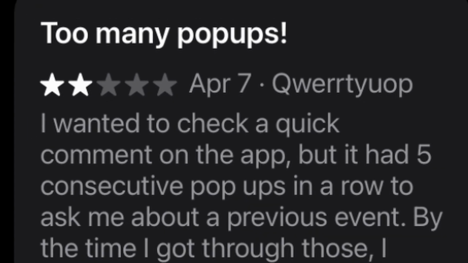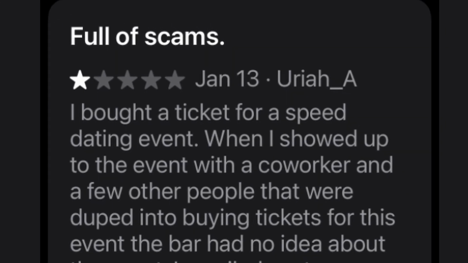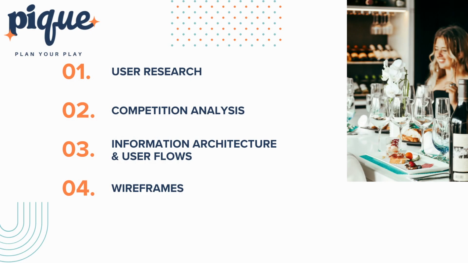We focused on understanding real user behaviors and frustrations with existing solutions. We've combined this research with UX best practices to define an MVP that prioritizes seamless discovery, booking, and social connection, as well as create the Peak app deliverables. Today, we'll walk you through our process from user research to our information architecture, key user flows, and low fidelity wireframes, showing how Peak will empower users to plan their play effortlessly.